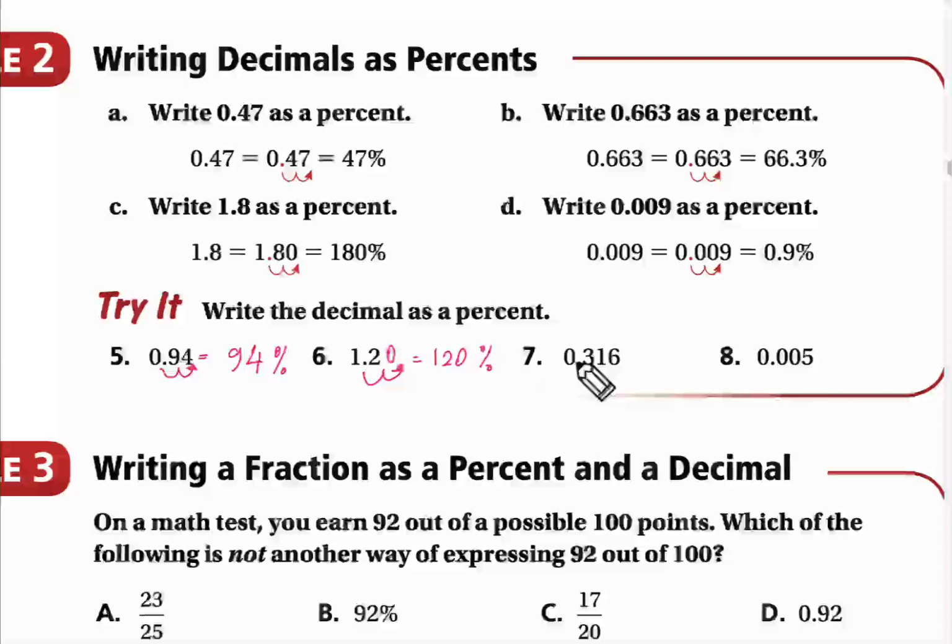You're a star. Thank you, Ali. Welcome. Muhammad Qasim? Yes. The next question. Question 7. Okay, 0.316.